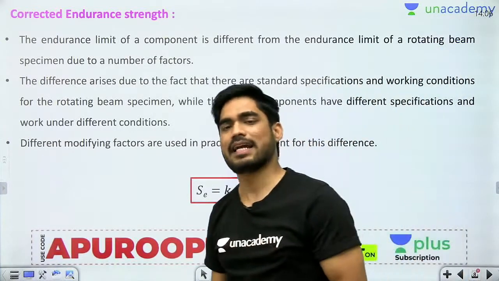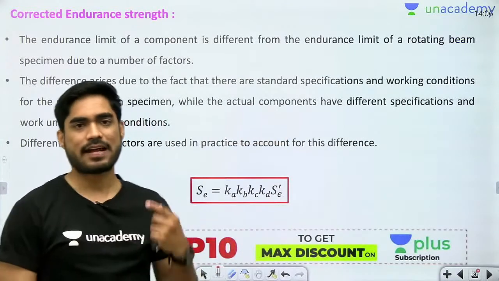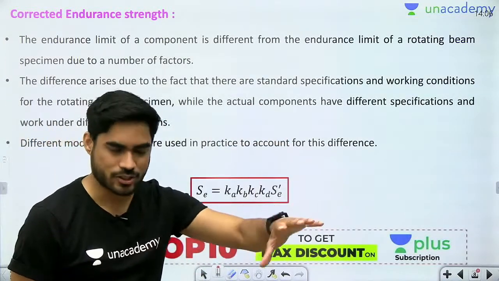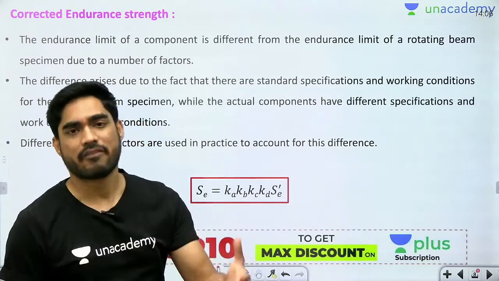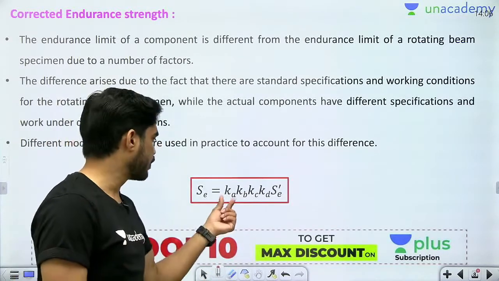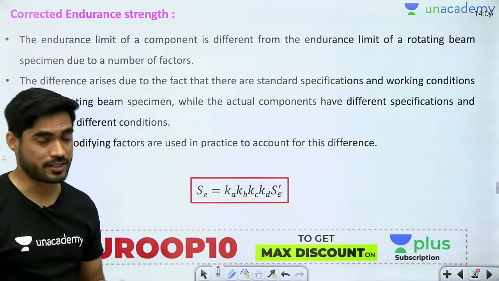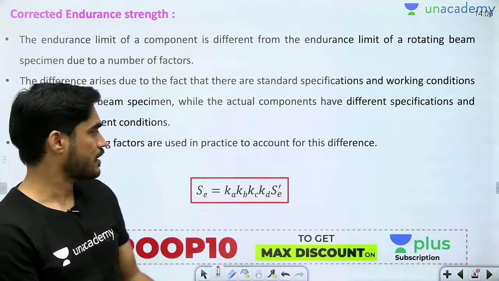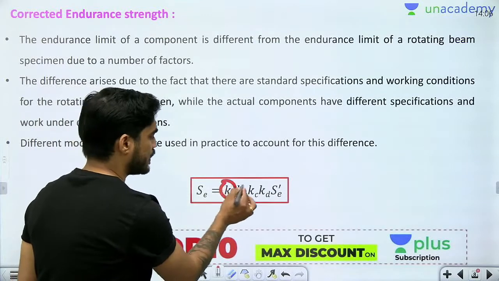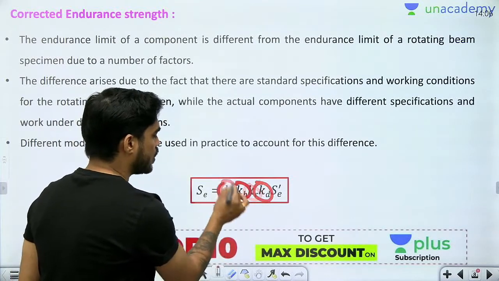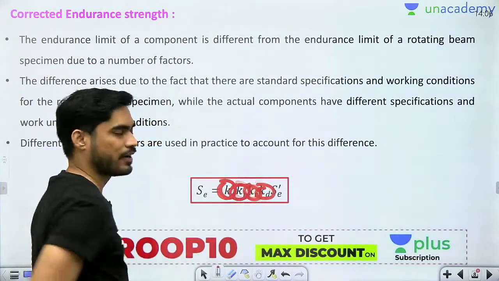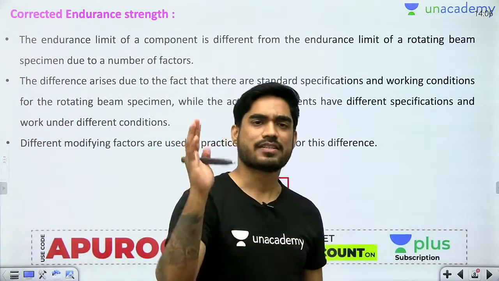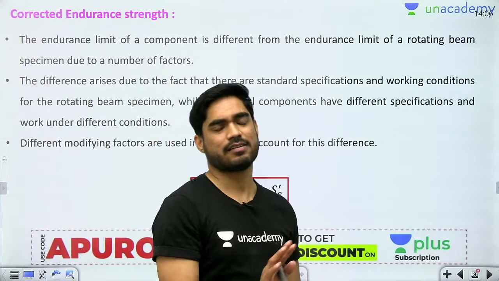Similarly, surface finish. One factor is for surface finish. So if the surface is rough, endurance strength should be this much. Then one factor is for stress concentration. If there is a huge stress concentration, endurance strength should be this much. So these are different factors which account for different things: size, shape, surface finish, stress concentration, like that.